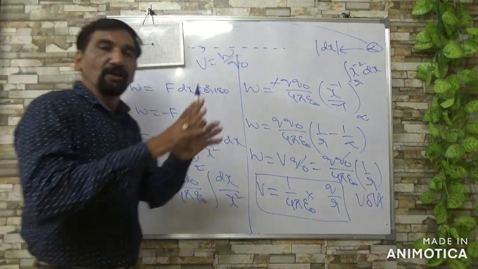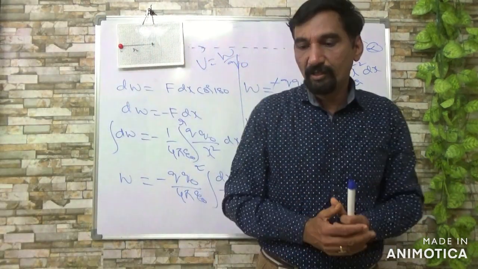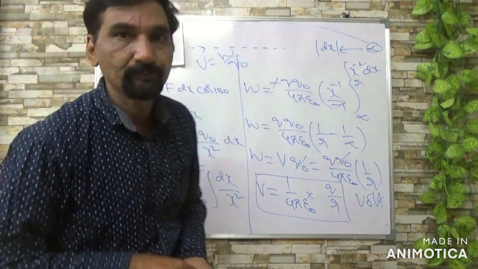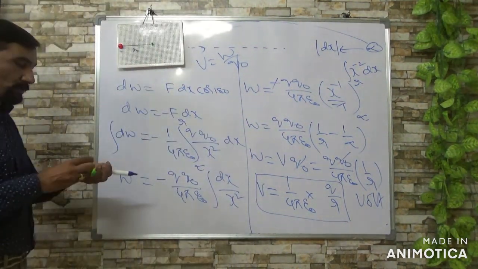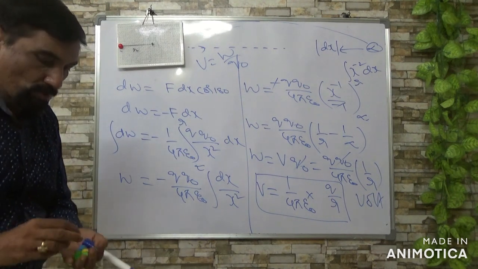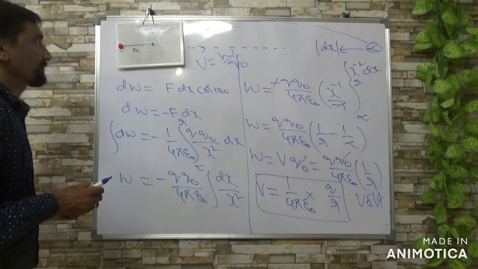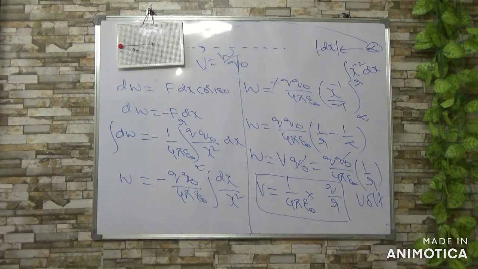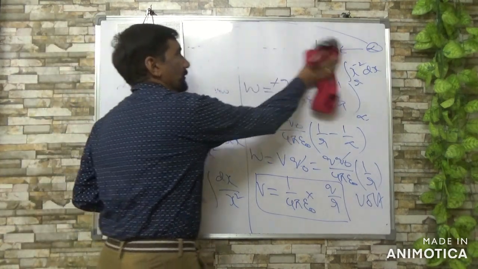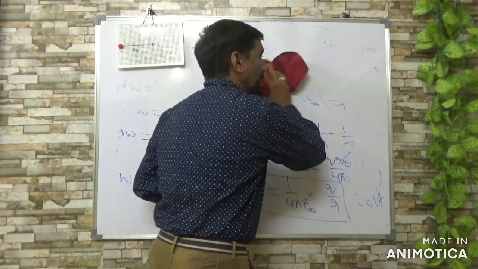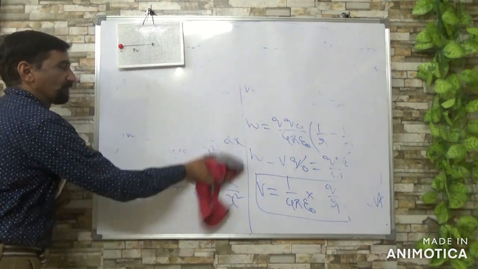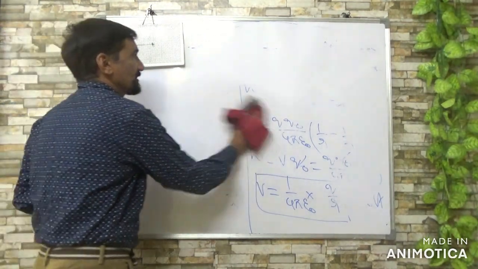Suppose there are a number of point charges, and you want to find the electric potential due to many charges. Remember, the potential at a point due to a larger number of charges will definitely be the sum of the potentials.